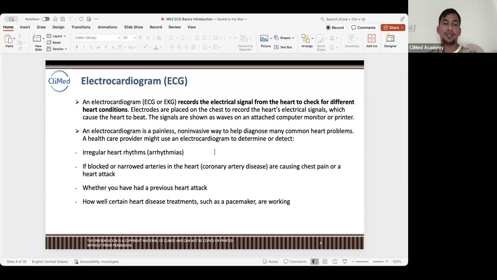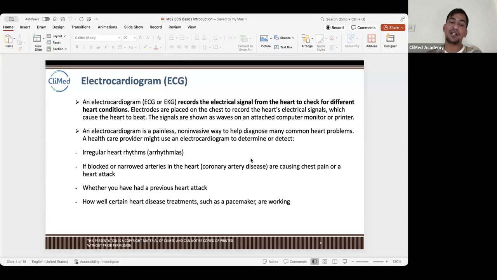Right. So irregular rhythms, and then blocked or narrowed arteries like coronary artery disease, or if you had a previous heart attack also, it can be detected. Like if someone had a heart attack 2 years back, 1 year back, automatically it can be detected in the ECG, because the voltage must have changed, right?